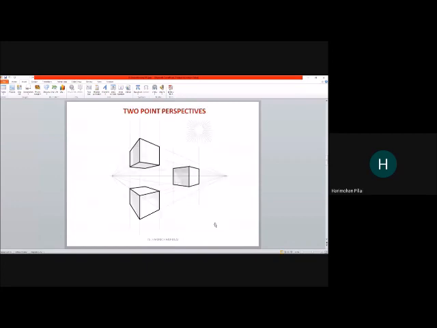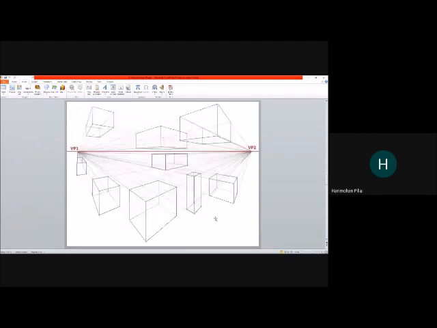Let us look at 2-point perspective. We started with this. I explained to you what is 2-point. Now, I explained to you that there are two vanishing points, vanishing point 1 and vanishing point 2, and that horizon line or eye level on which both these vanishing points exist. So you can draw a line like this, put two vanishing points, and again draw many cubes. Some cubes are vanishing towards vanishing point 2 and vanishing point 1. Some surfaces will vanish towards one side, other surfaces will vanish towards the other side. So here is another example.